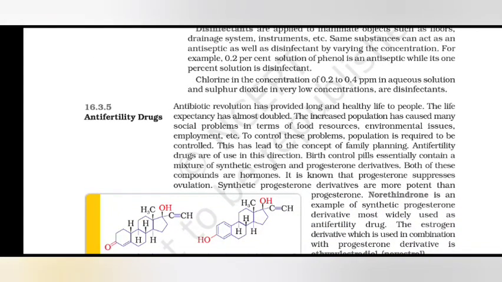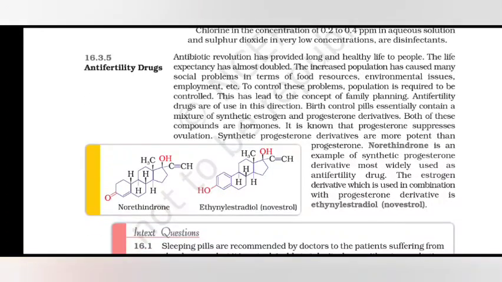For example, a 0.2% solution of phenol is an antiseptic, while its 1% solution is a disinfectant. Chlorine in the concentration of 0.2 to 0.4 ppm in aqueous solution, and sulfur dioxide in very low concentration, are disinfectants.